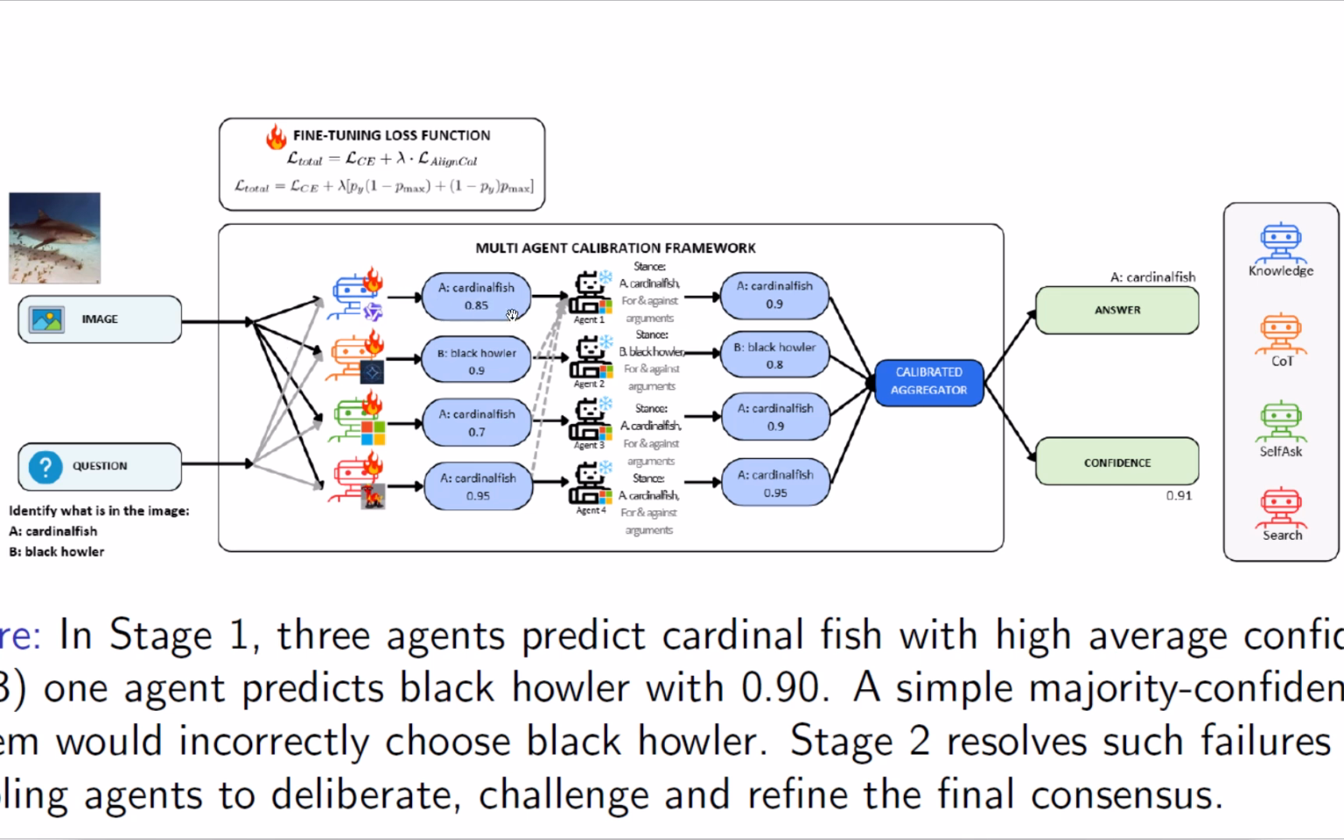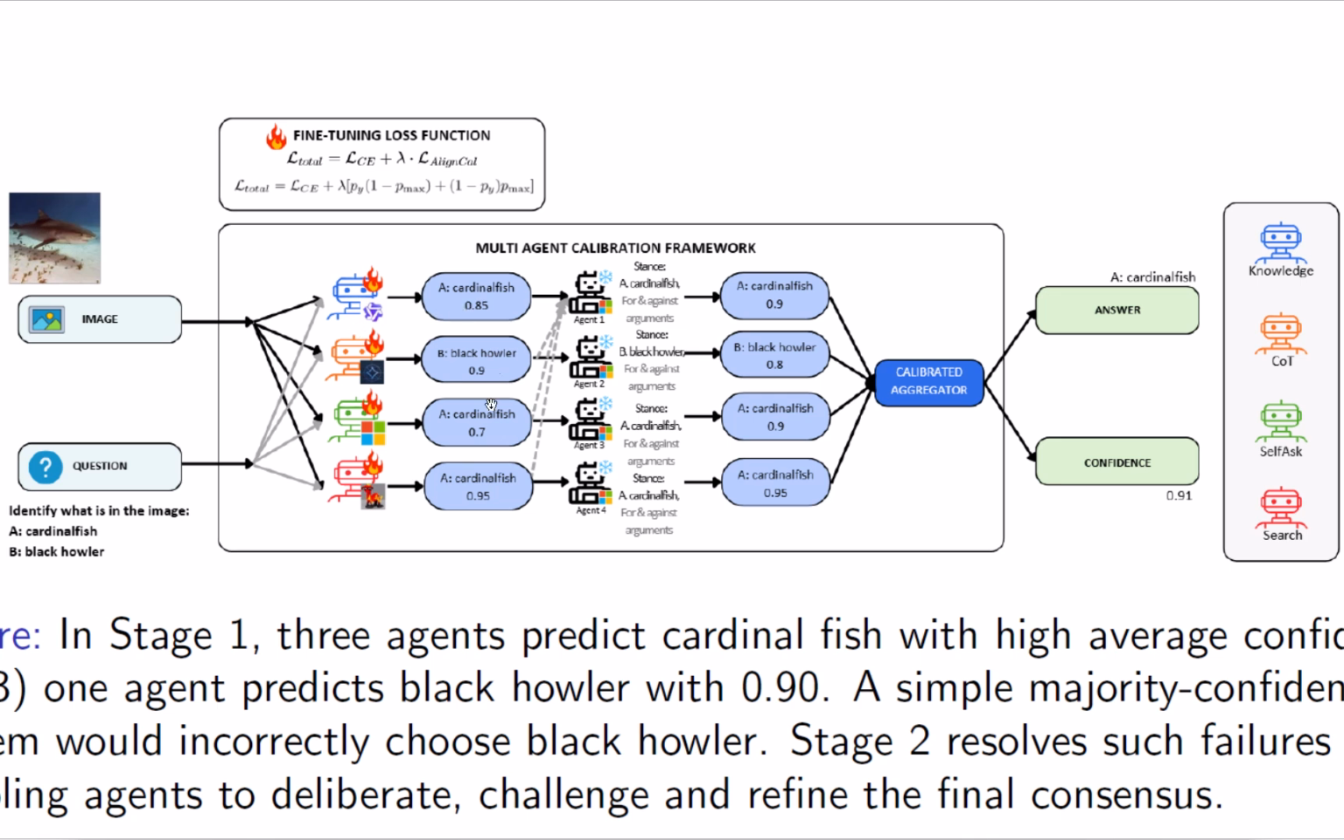Each agent independently predicts an answer along with the confidence. In this example, three agents predicted cardinal fish with confidence 0.85, 0.70, and 0.95, giving an average confidence of 0.83. However, one agent predicted black hole with a confidence of 0.90. Now, if you use simple majority confidence, the system would incorrectly choose black hole because 0.9 is higher than the average of 0.83.